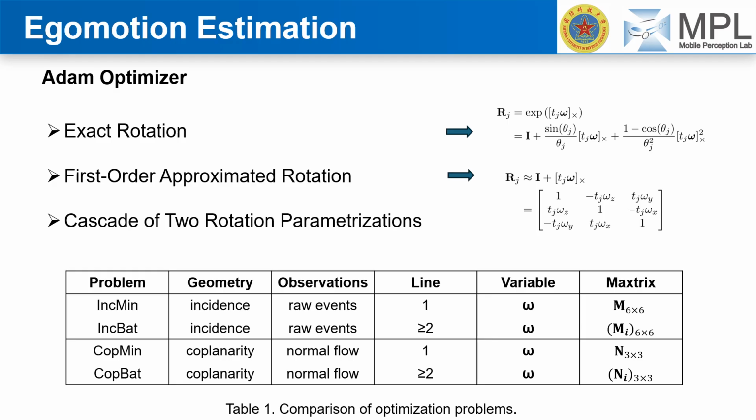To solve the optimization problems derived from these geometric constraints, we employ the Adam optimizer. We investigate different rotation parameterizations, including exact rotation, first-order approximations, and cascade of 2 rotation parameterizations. Table 1 here provides a concise comparison of our proposed solvers. It highlights the underlying geometry, the type of observations used, raw events versus normal flow, the variables being solved for, and the resulting matrix sizes, giving an idea of computational complexity.